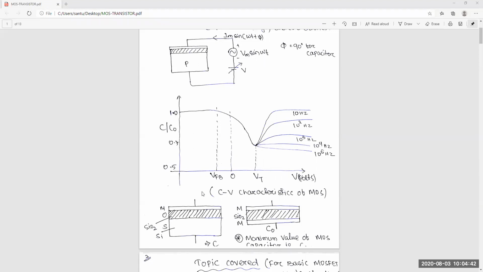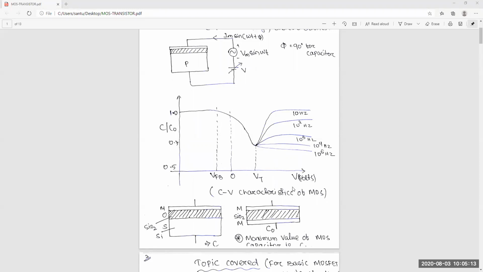Then you can define the accumulation region, then the depletion region, then the inversion region, then the flat band voltage, then VT, the threshold voltage, and then you will go for the frequency part. So this is all about this MOS junction. You should know very well what C is, what C0 is, what these regions are, and this voltage, VT, flat band, and frequencies. Clear about this?